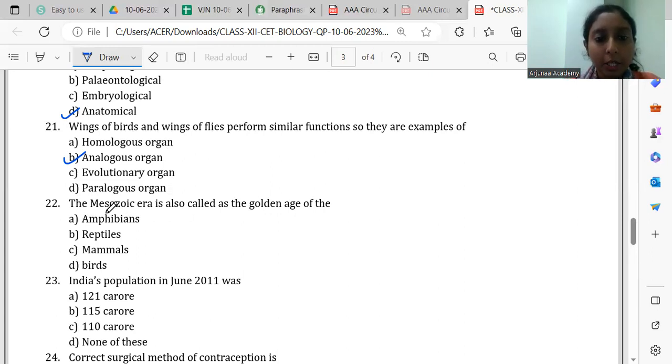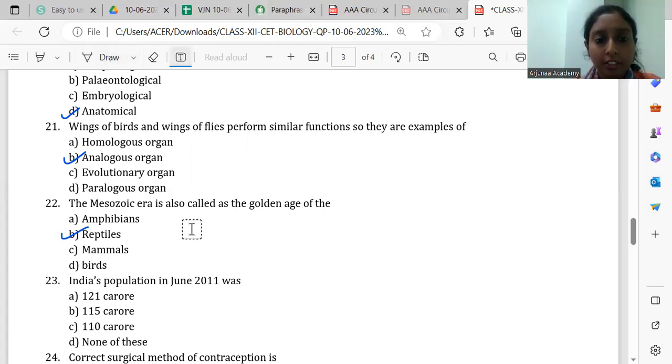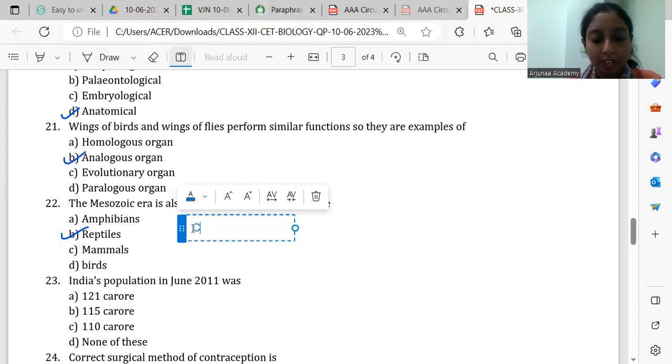Then 22nd, Mesozoic era is also called the golden age of reptiles. Under Mesozoic era, we have different periods. Which are the different periods? We have Cretaceous, and we have Jurassic, and we have Triassic, right?